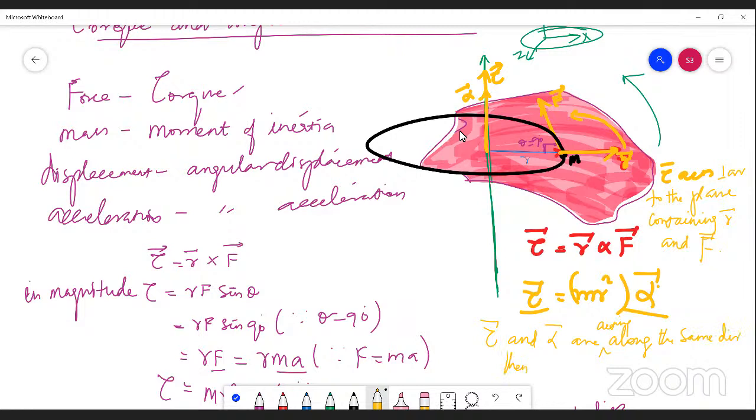then the point mass, or the body, will undergo angular acceleration.